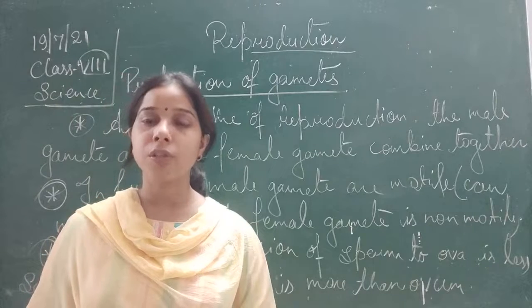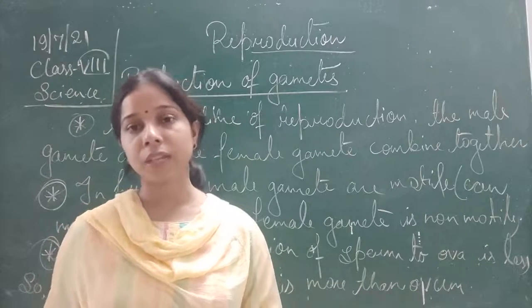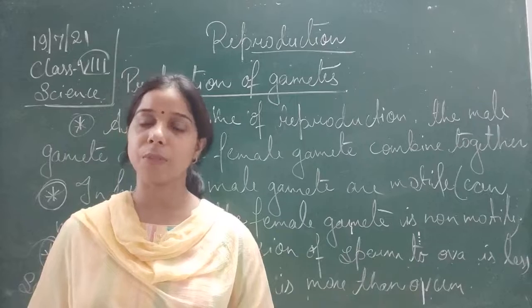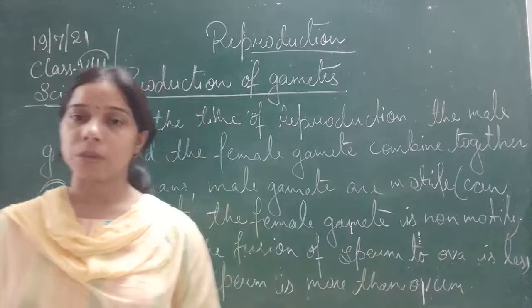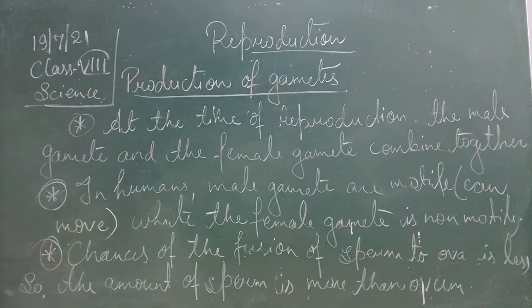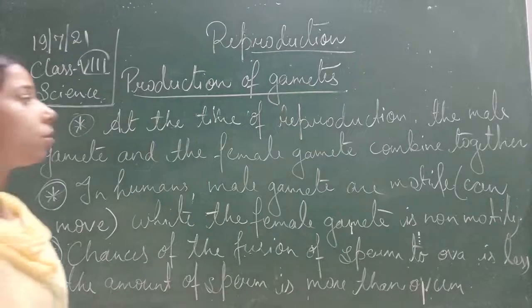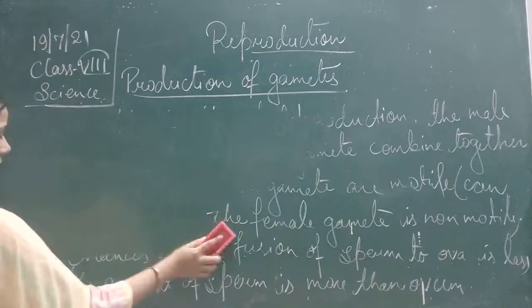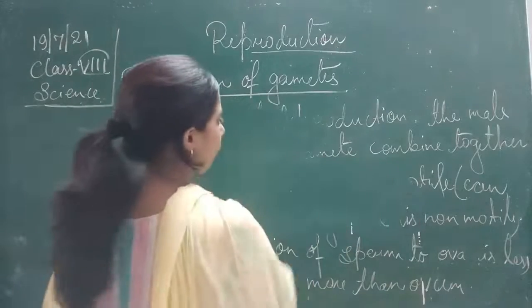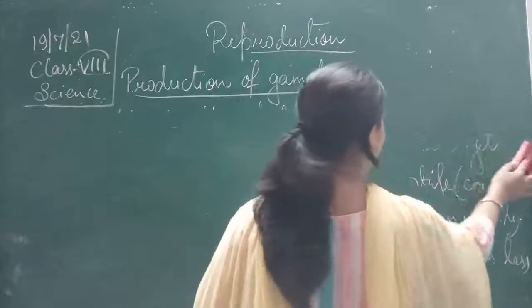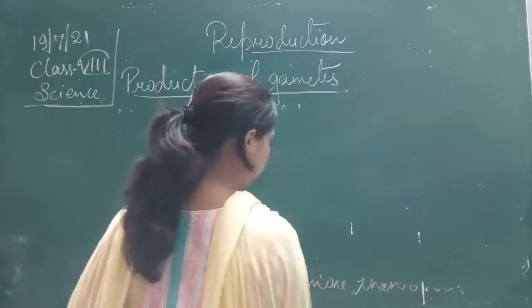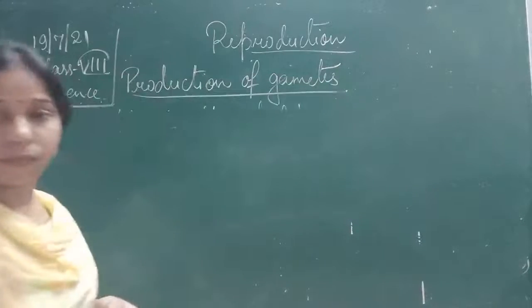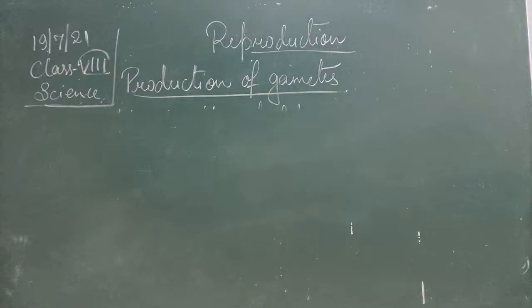So in order for the fusion to take place, sperms will be released in a larger amount. Now, if we look at the structure of the sperm and ova, it will be like you see.